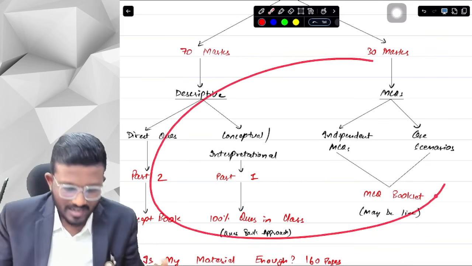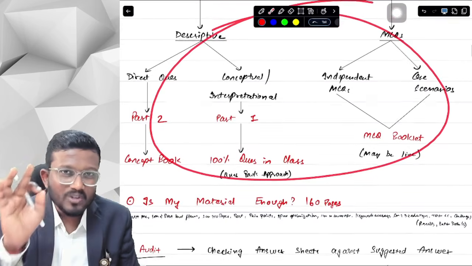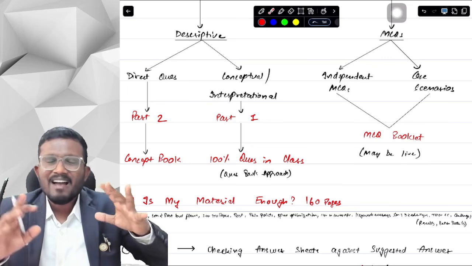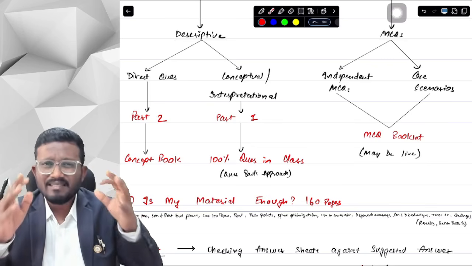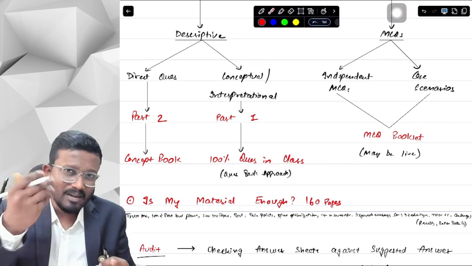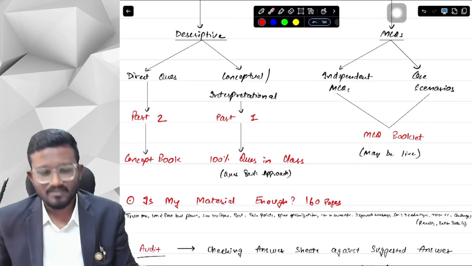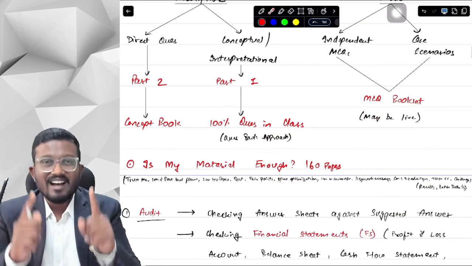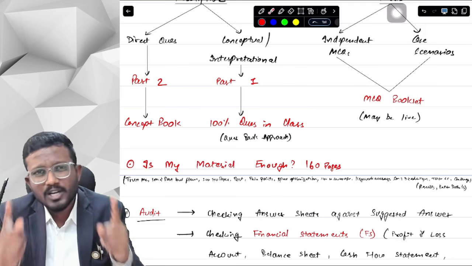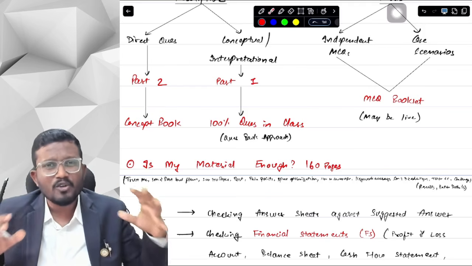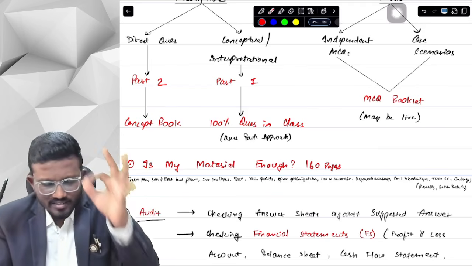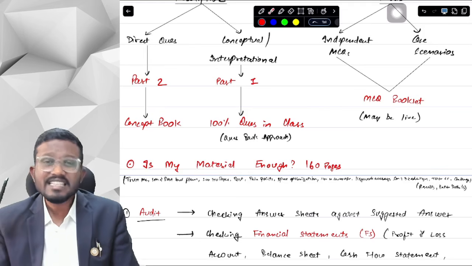This is our paper pattern for CA Final Audit. Now the most rhetorical question, the first and the last, and many students, I'm sure, have it in their minds. Some might have told me, some might not have, but you will definitely hear it from your friends, your mentors, everyone around. If you are following my concept book, everyone will ask you, is this concept book enough?